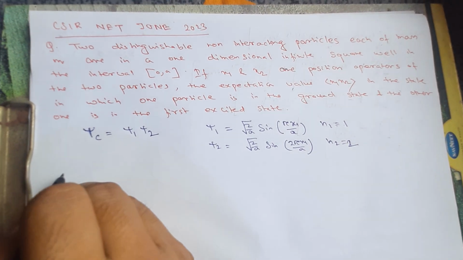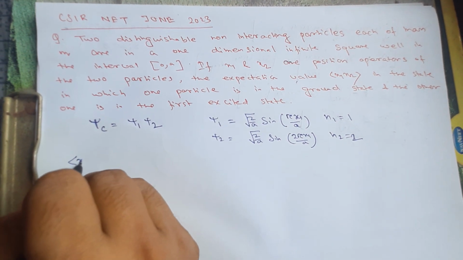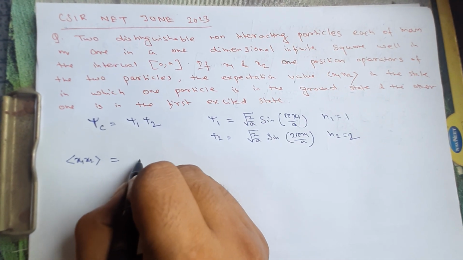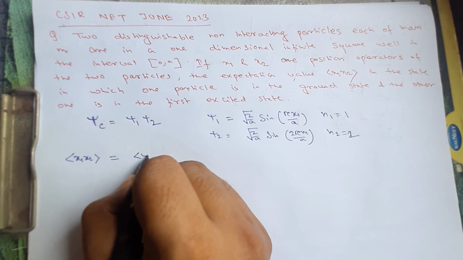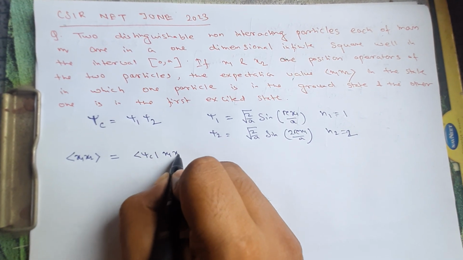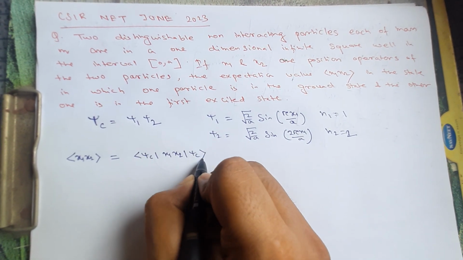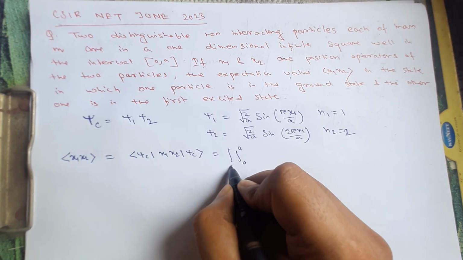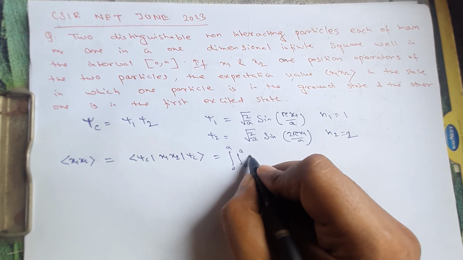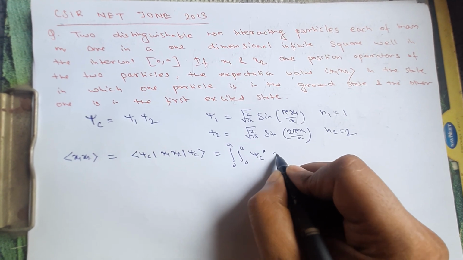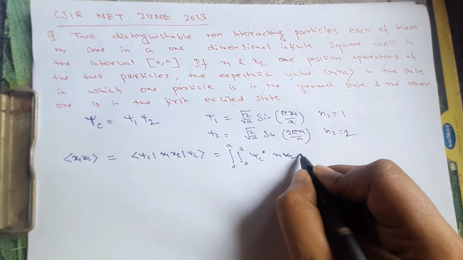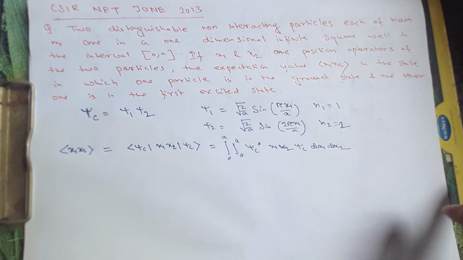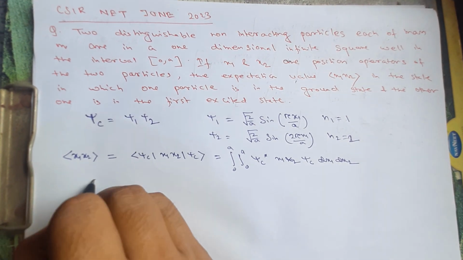So now they are asking to find the expectation value of x1 x2. So the expectation value of x1 x2 we can write as psi c x1 x2 psi c, which if we convert into an integral can be written as the integral from 0 to a of psi c star x1 x2 psi c dx1 dx2, which can be further simplified.